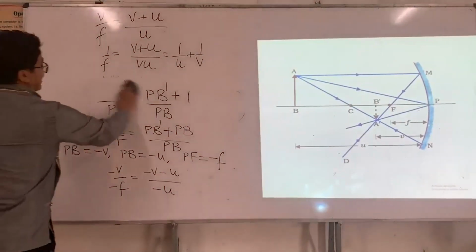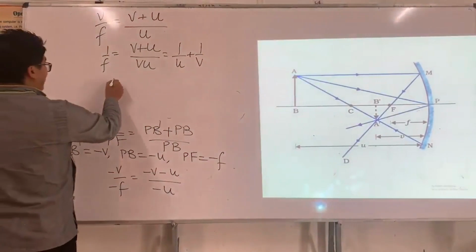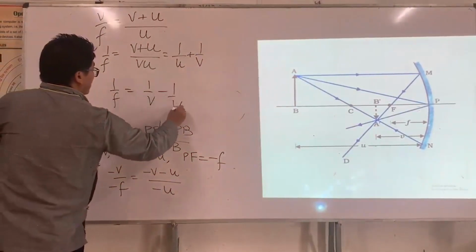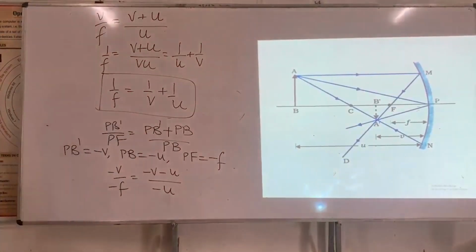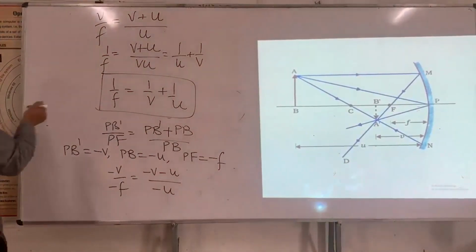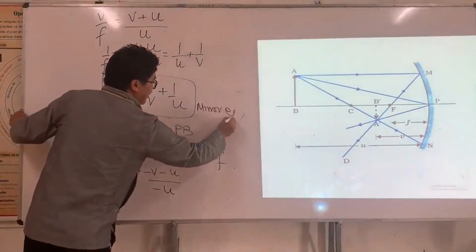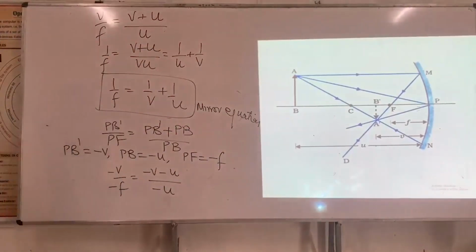Or else I write this final equation: 1 by f is equal to 1 by v plus 1 by u. This is what we call the mirror equation.